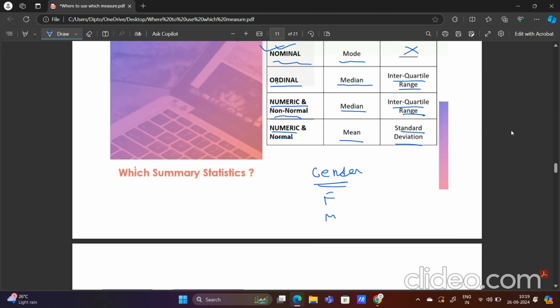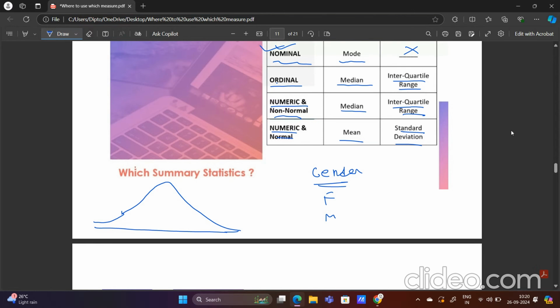Now what is normal? Basically, if we create the PDF, or the probability density function, of a data point, and it looks like this, bell shaped, then that type of data is normal. How to check this normality, I will come to when I open the Jamovi software.